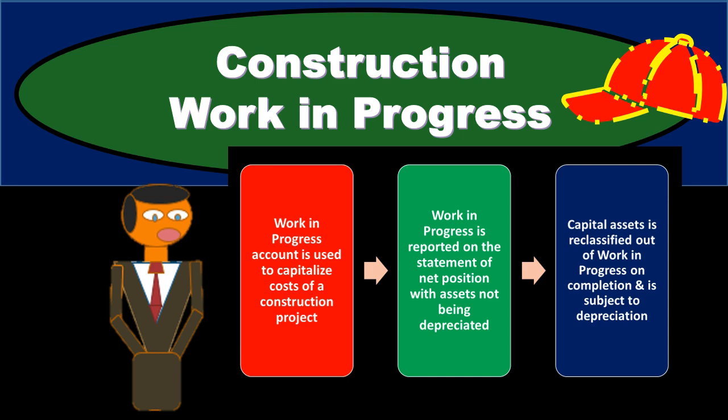When you think about the fund accounting, the capital project, then we're going to be tracking the flow of activities, and we're going to be using more temporary accounts in order to do that. So as we go through this, keep in mind that we're talking about the government-wide activities using the construction work in process, not the capital project fund. Work in process account is used to capitalize cost of a construction project. That means we're going to capitalize the costs. We're not going to expense them as we incur the costs.